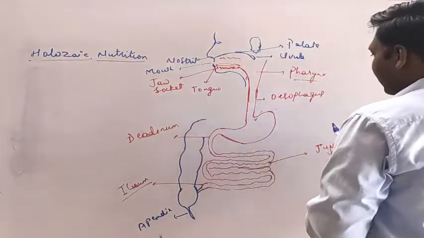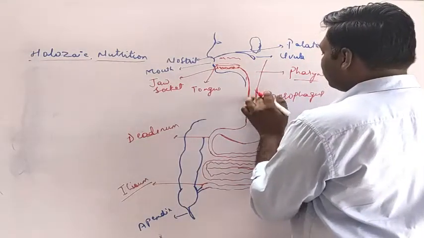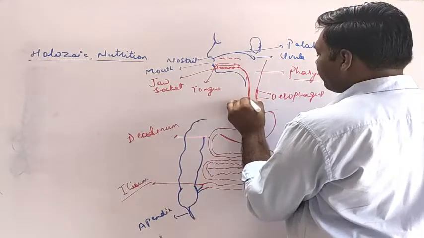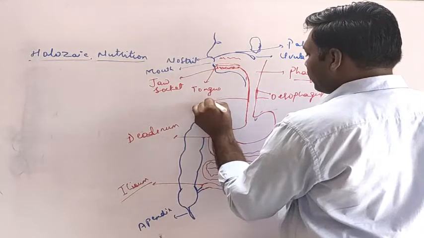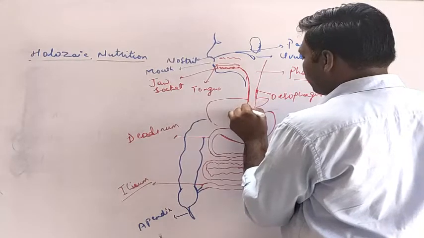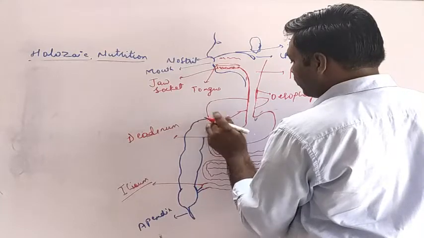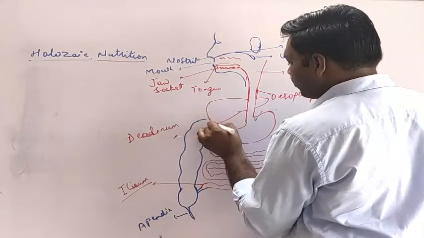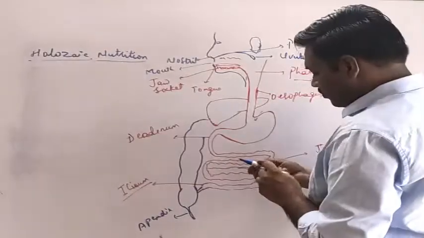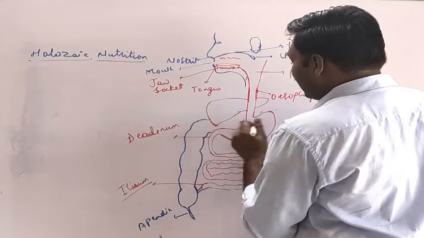There is again the formation of the liver, which is situated here itself. So you can see the large intestine.